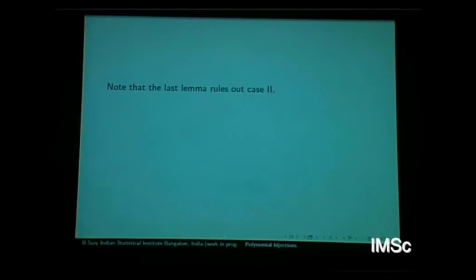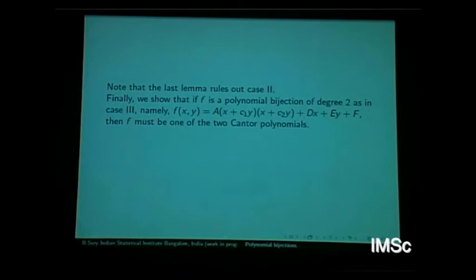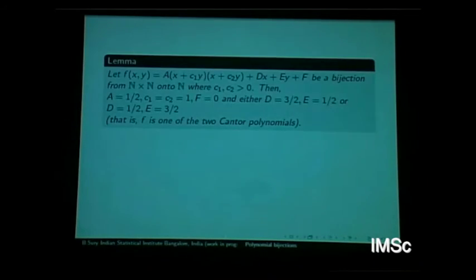Similarly, I have another case. So basically, I've said that case 1 doesn't occur because of the earlier argument. Case 2 can be argued like this. Case 3 is more interesting because we want to say it has to reduce to the Cantor polynomials. So we'll look at this polynomial, this form. See, c1 and c2 are positive.